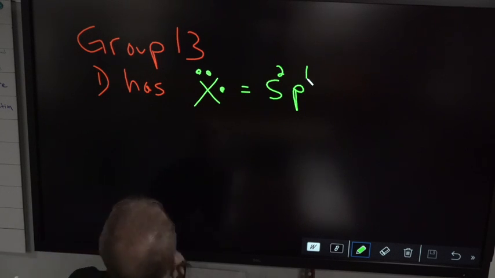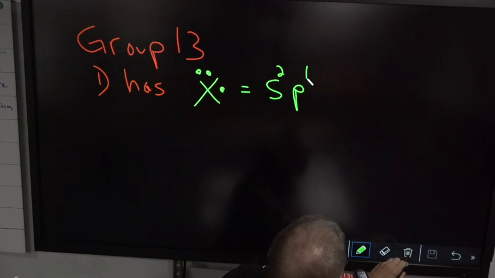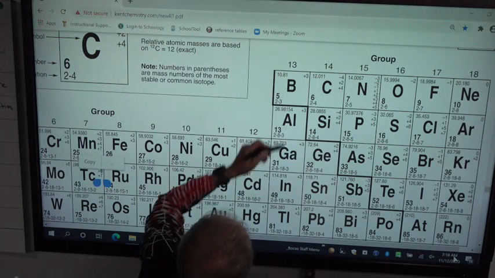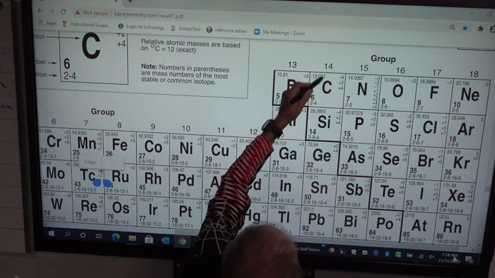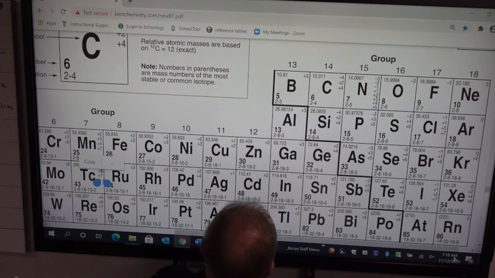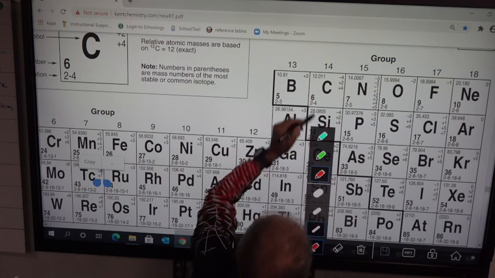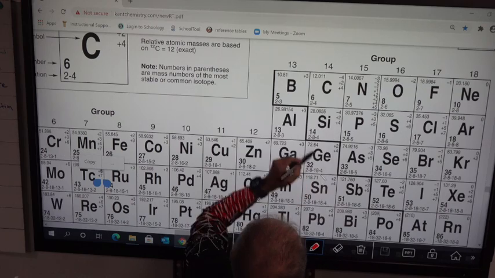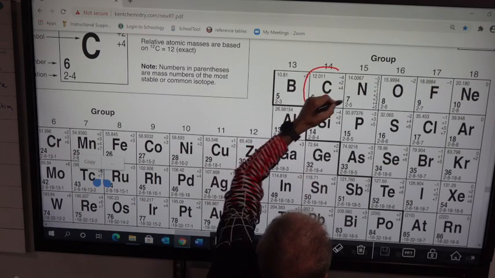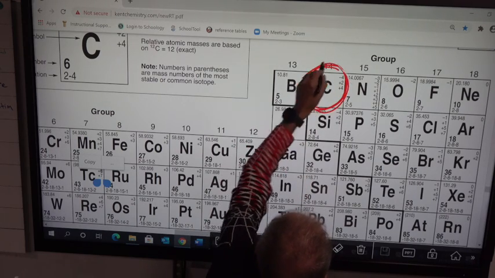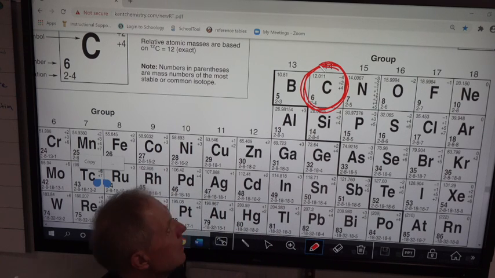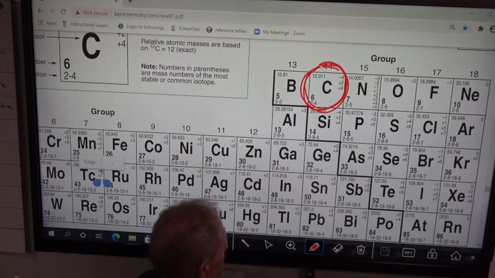Okay, now we go to group 14. So there's group 13. Now we go to group 14. And there's one very strange element, and it's right here, which is carbon. Group 14, let's do it.